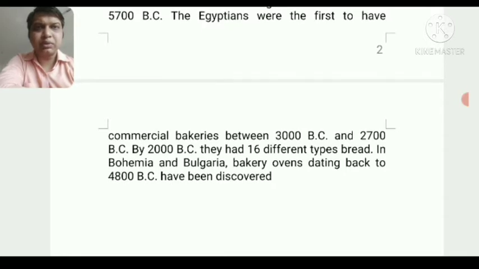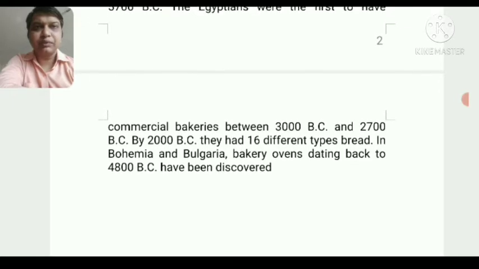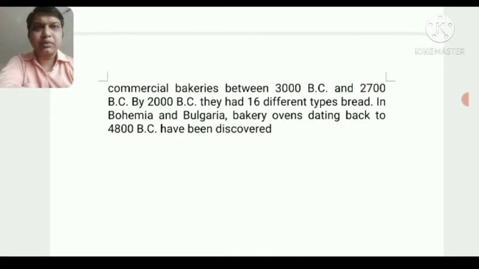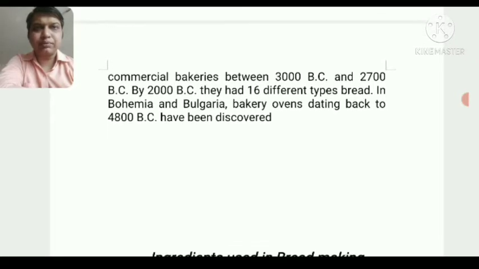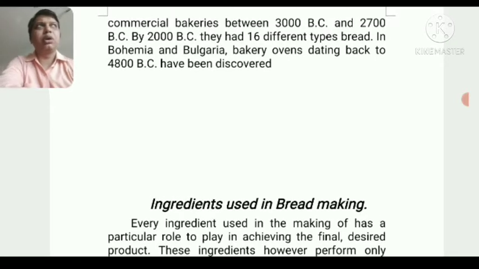It is believed that nearly 3,000 years back they were able to make breads with these ovens based on wood burning or charcoal burning, and there are 16 types of different breads used in the European countries. Bakery ovens dating back to 4005 have been discovered. So this is the basics about the oven.